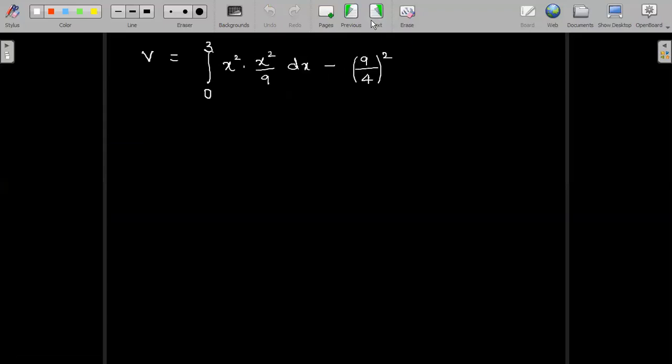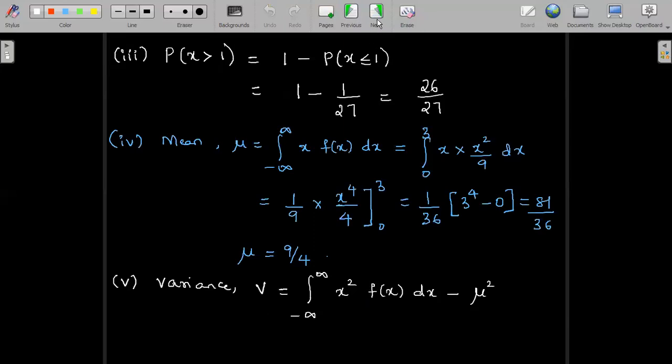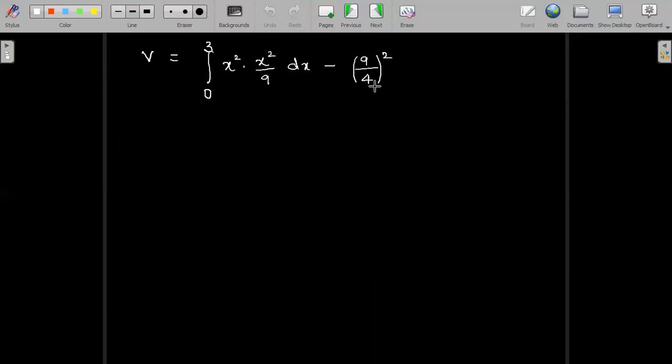So while finding variance also the range will be between 0 to 3 and f of x is x square by 9. In the formula we have this x square; I have written that x square as it is, and minus mu square. Mu is 9 by 4, so it will be minus 9 by 4 the whole square. So let us integrate and apply the limits. 1 by 9 is a constant. Integration of x power 4 is x power 5 divided by 5, between the limits 0 to 3, minus 81 divided by 16. 9 square is 81, 4 square is 16.